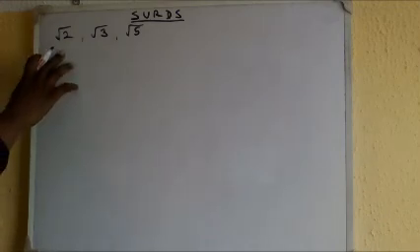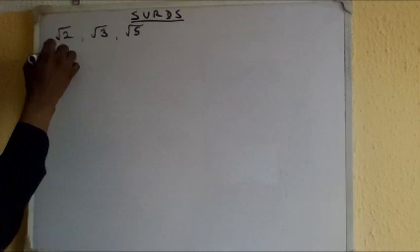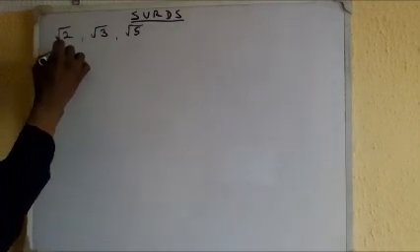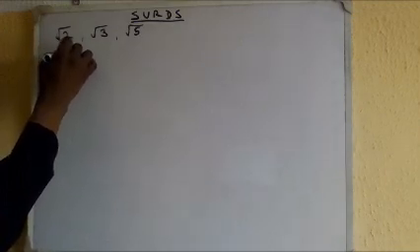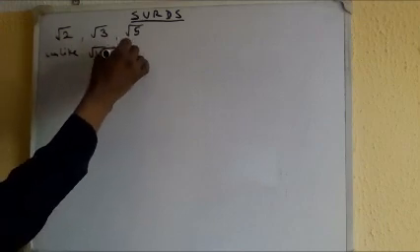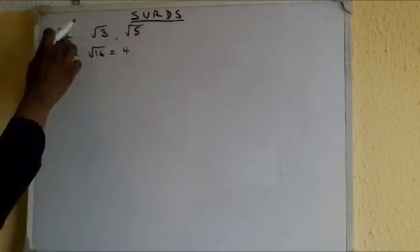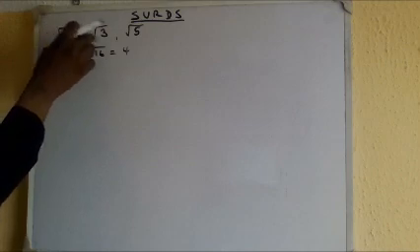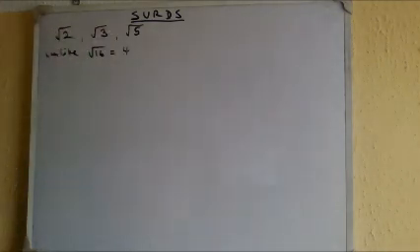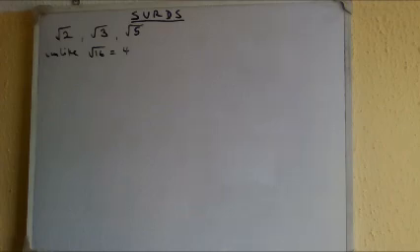Because these numbers cannot be simplified into a simple number, unlike situations where you have root 16, the simplification, the answer is 4. So this is a rational number. But when you try to find the roots of surds, it will not give you a rational number. So we just leave them like this and call them surds.